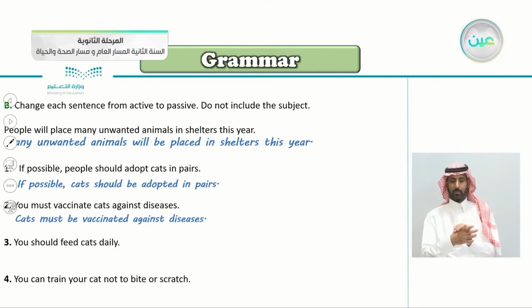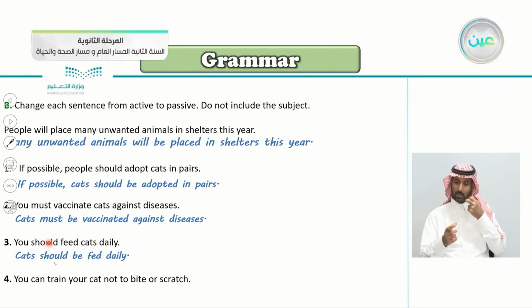Excellent. Number 3, you should feed cats daily. So what do we say here? Very good. It's the same. Begin with the object here, cats. Cats should be fed. Feed becomes fed. Then you continue the sentence, daily.